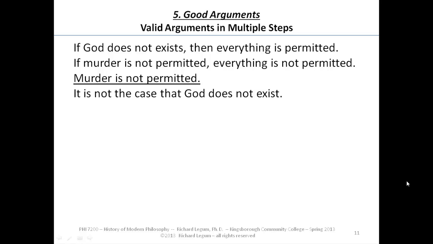Now let me just remind you, in an argument you need at least one statement that's a premise and one that's a conclusion. But you can have 400 million statements that are premises and one conclusion. You always only have one conclusion in an argument. If you have two, you're better off dealing with that in two different arguments. But let's see. I'm going to tell you this is actually a valid argument.